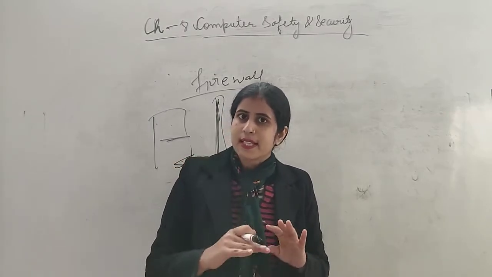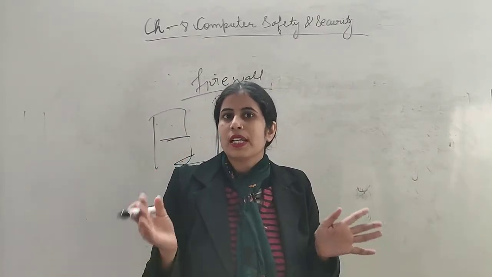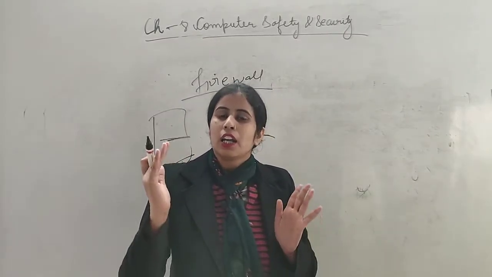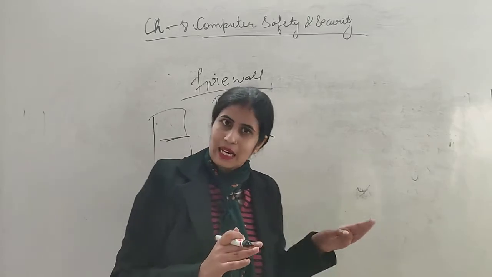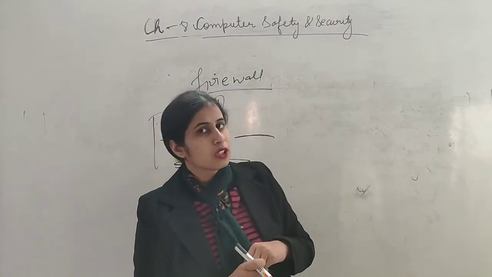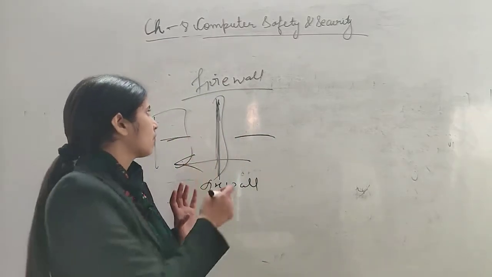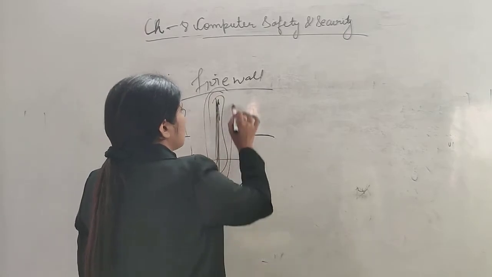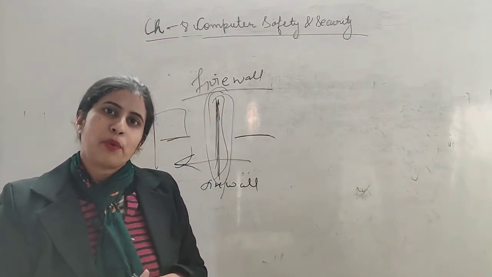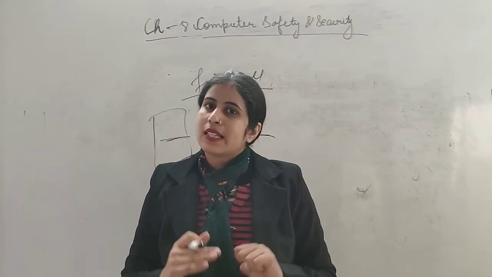In the same way the firewall sees the information. If it thinks the information is authorized, it allows it, and if it thinks it is infected by a virus and unauthorized, it sends it back. So this is the work of a firewall. It is used to protect a computer network from infected files, folders and software.